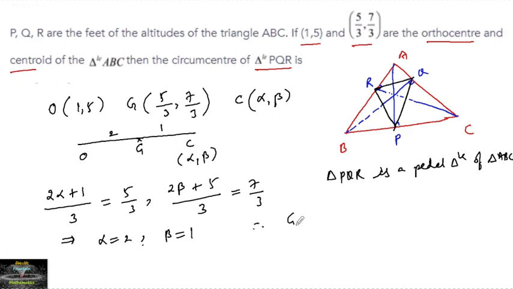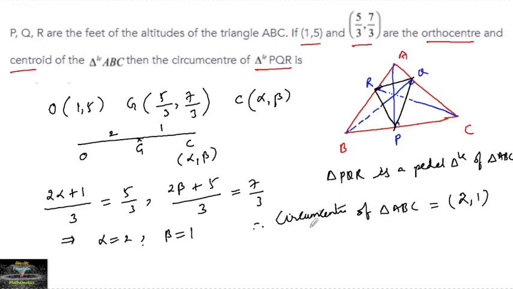So we can say that the circumcenter, sorry, this is the circumcenter. The circumcenter of triangle ABC is nothing but (2, 1).